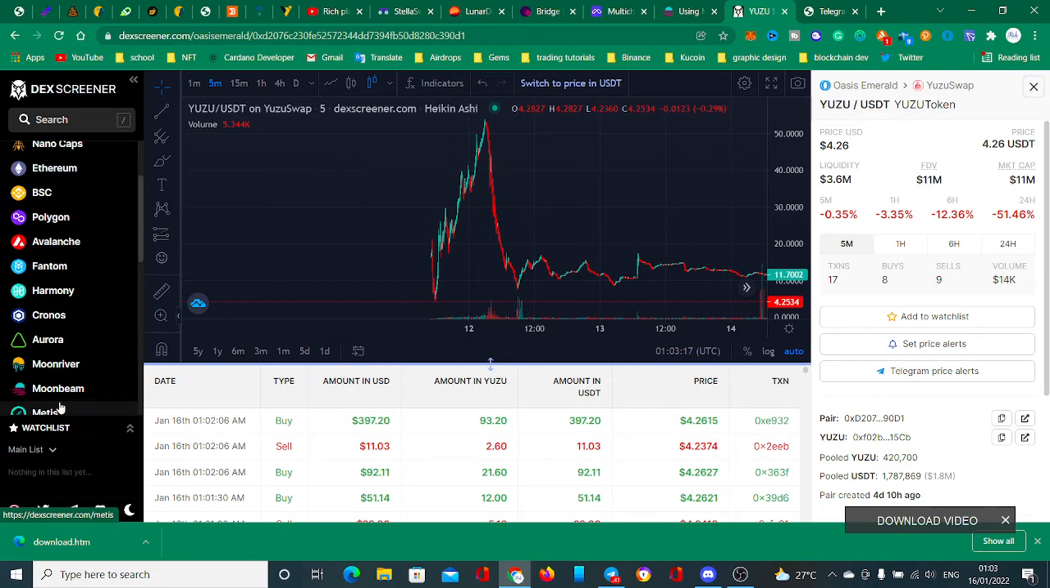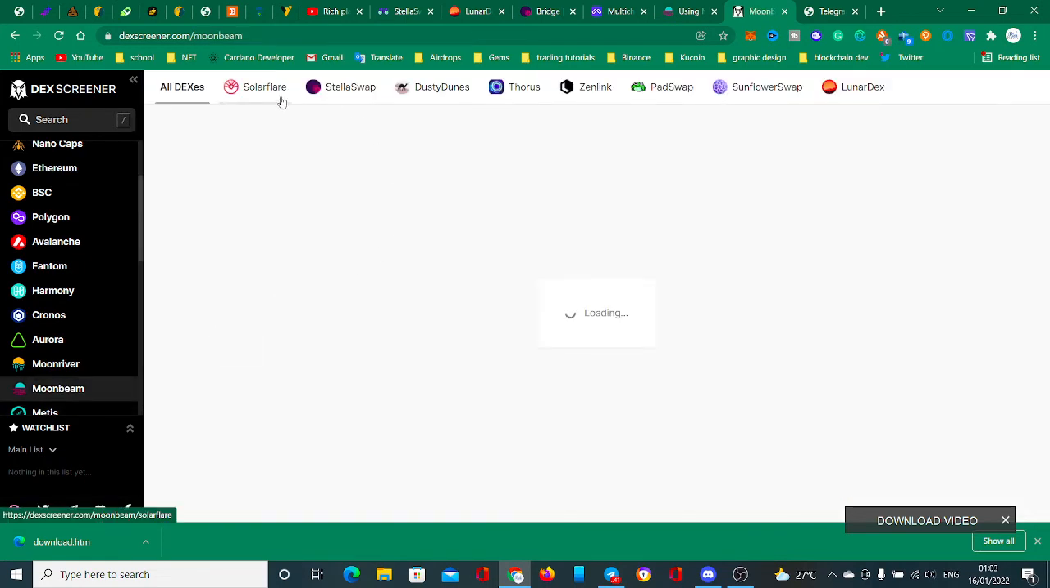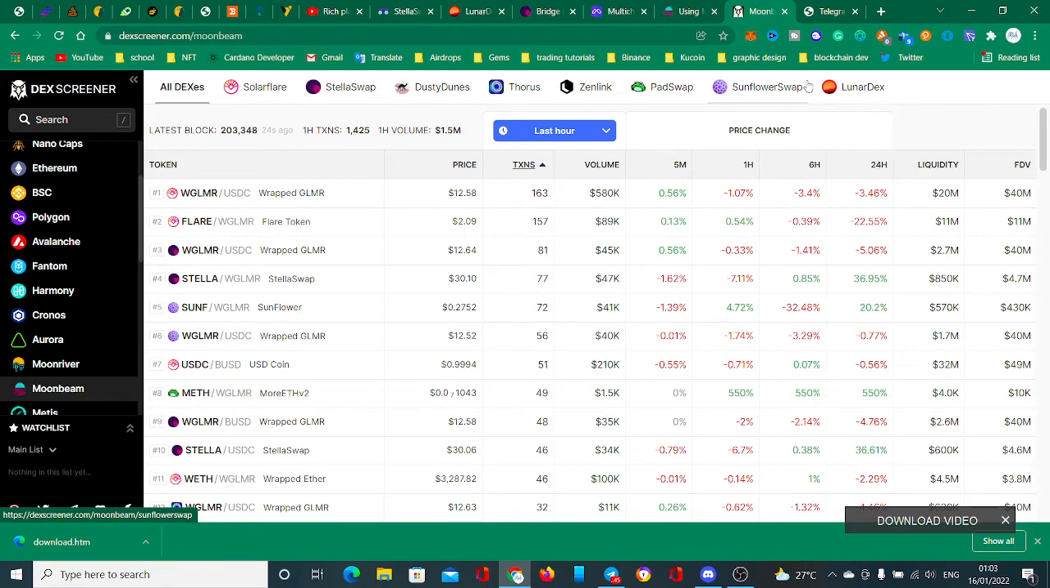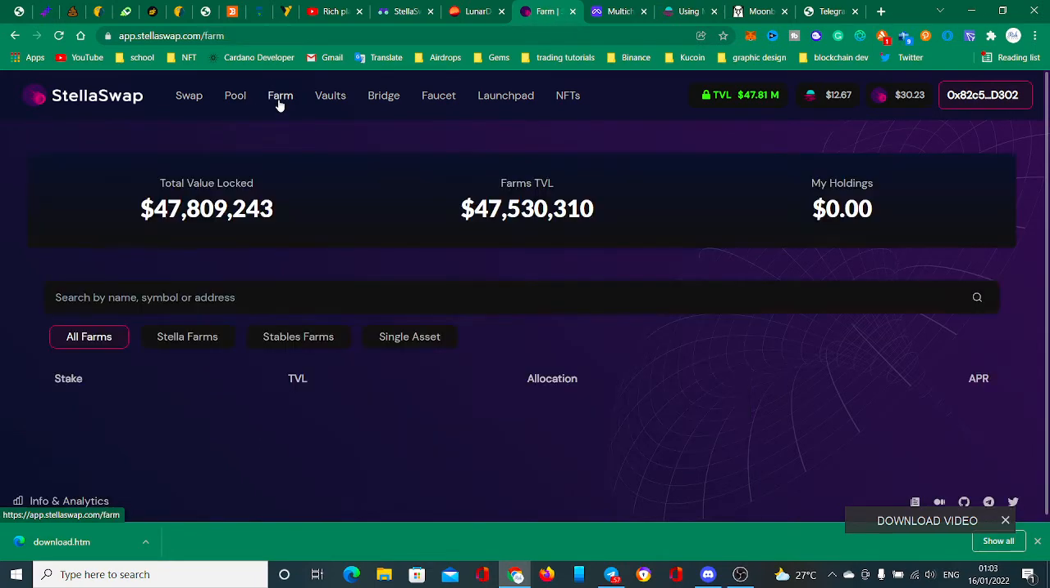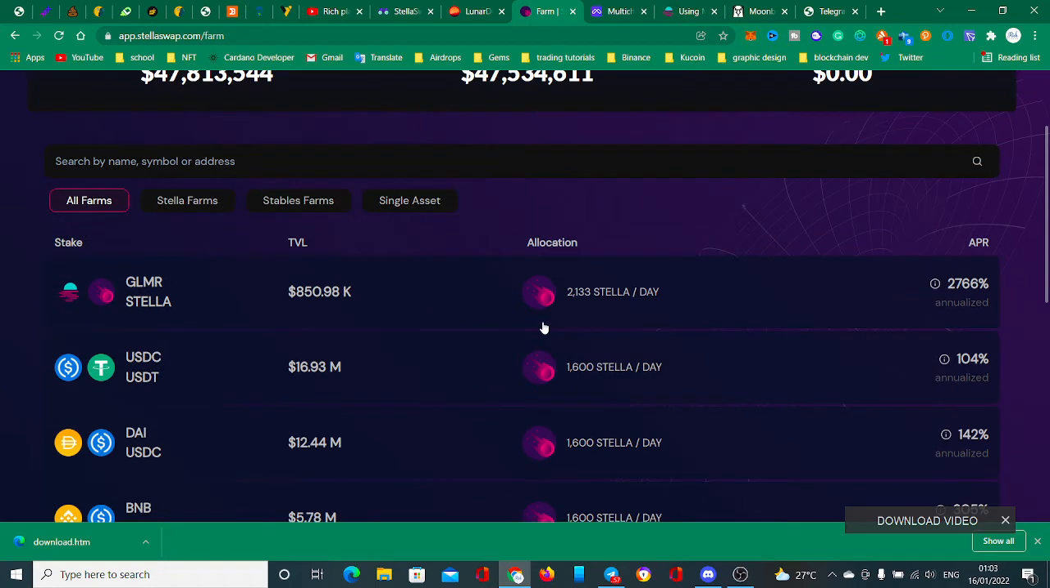Okay, so why Stellar Swap is easy for me to put money in is because you see this here. It means these are DEXs on what I call the Moonbeam network. And the next thing you should understand is that if you check on the Stellar website, you can actually earn a lot of Moonbeam by engaging the pool and also farming. Let me show you a lot of APYs. Imagine you are earning 2,138 Stellar per day. Not you, but the whole pool.